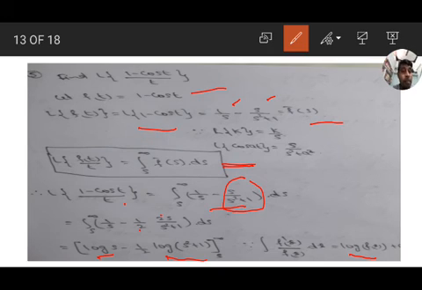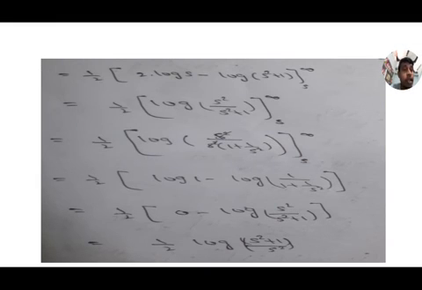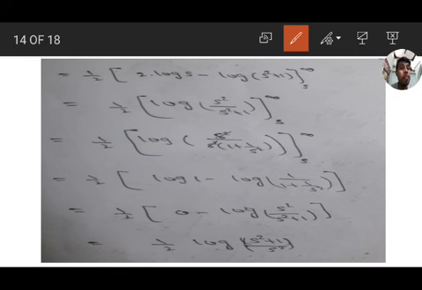Here with 1 by 2 outside in total, we get 1 by 2 into 2 log s minus log of s square plus 1, from s to infinity. Here 2 log s means log of s square. Log of s square minus log of s square plus 1 means, by the log a by b formula, 1 by 2 into log of s square by s square plus 1. Here s square is common and s square cancels out.